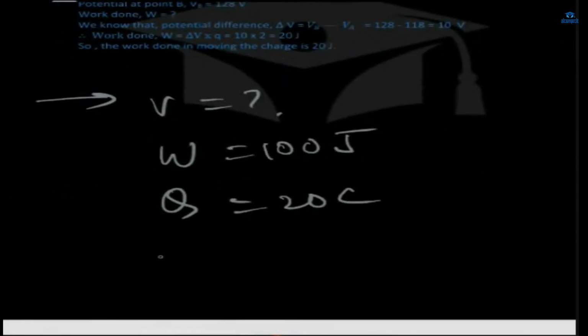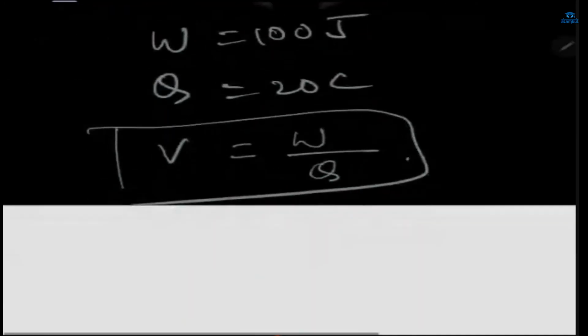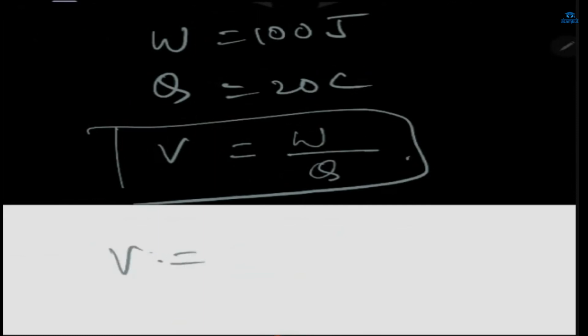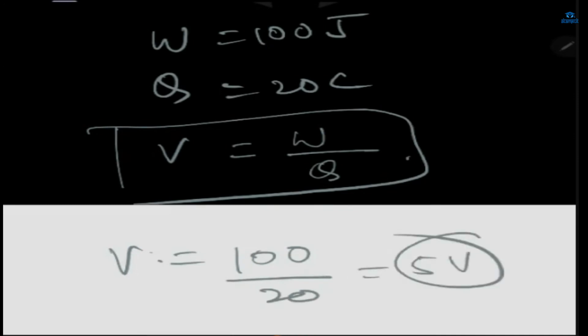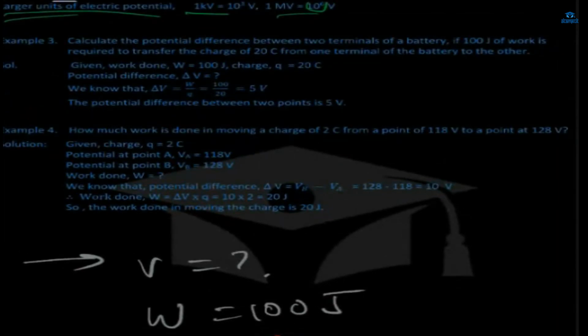Now, what is V? Tell me the formula of V. It is W by Q, as I've been saying for the last 10-15 minutes. V is equal to W by Q. So W is given, Q is given, we just need to put in the values. V is equal to W by Q, W is 100 and Q is 20, so it will be 5 volt. The answer is 5 volt. We just need to divide.